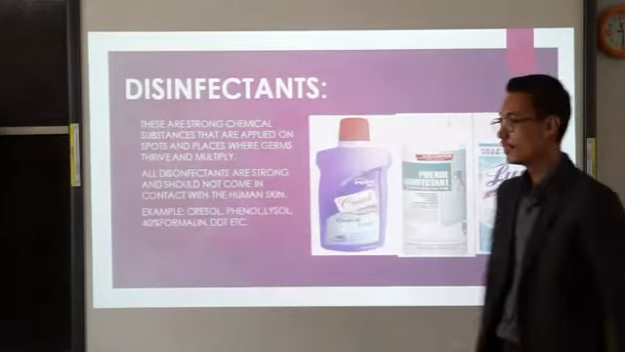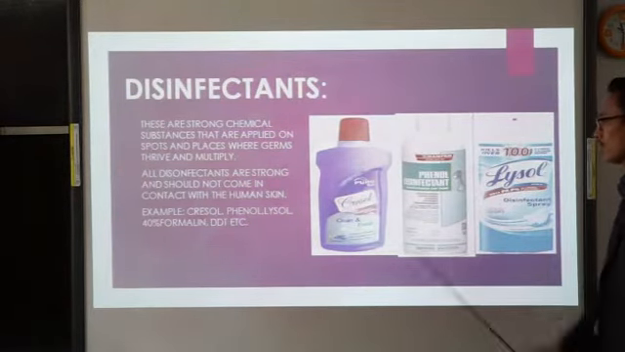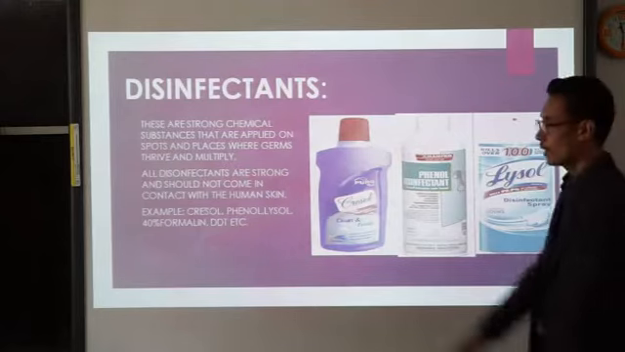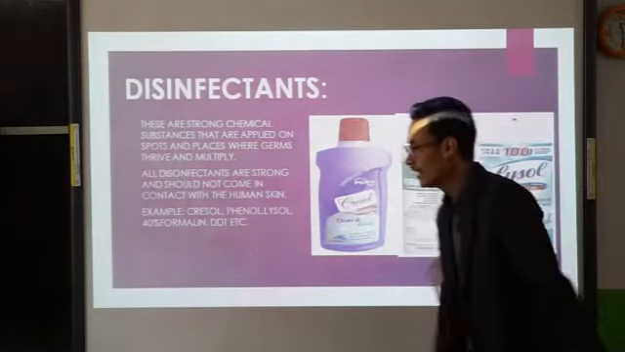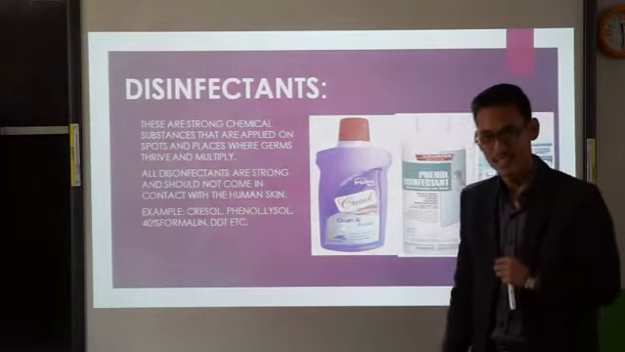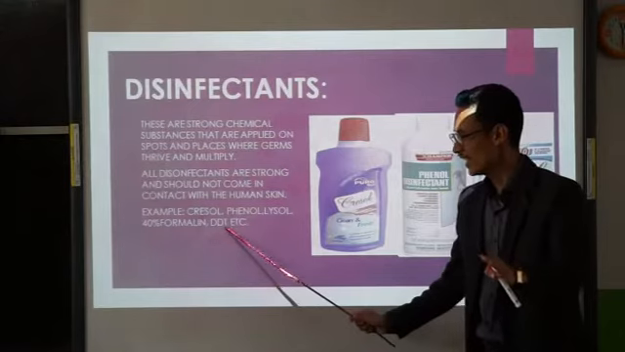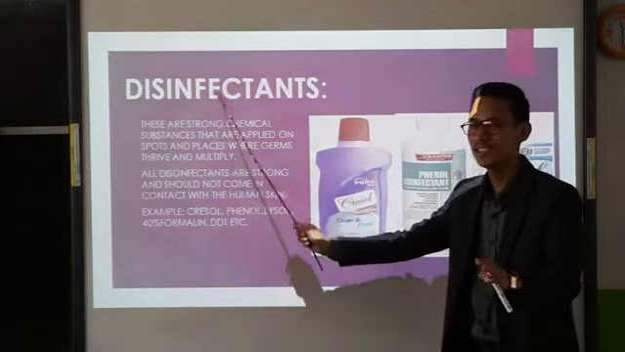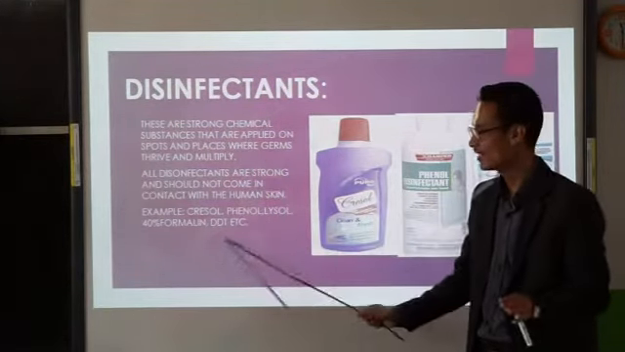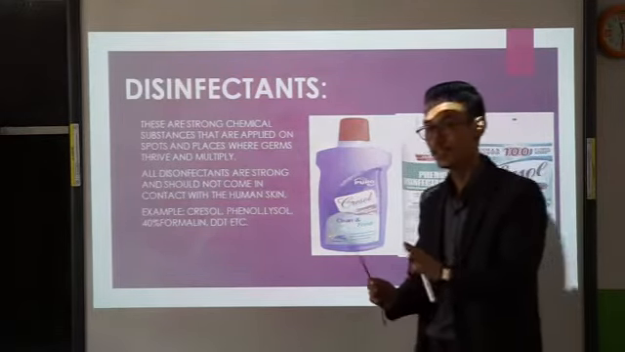So what are the examples of disinfectant? You can see over here cresol, okay, phenol, then you can say Lysol, okay, then you can say 40% formalin, and DDT, which means dichlorodiphenyltrichloroethane. Alright, don't remember the abbreviation, just remember DDT. DDT is a disinfectant. Okay, DDT is a disinfectant. And remember, these are examples of disinfectant.